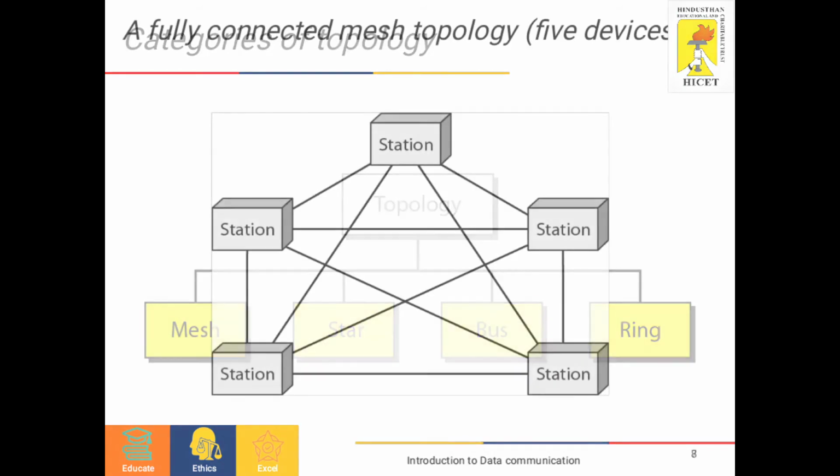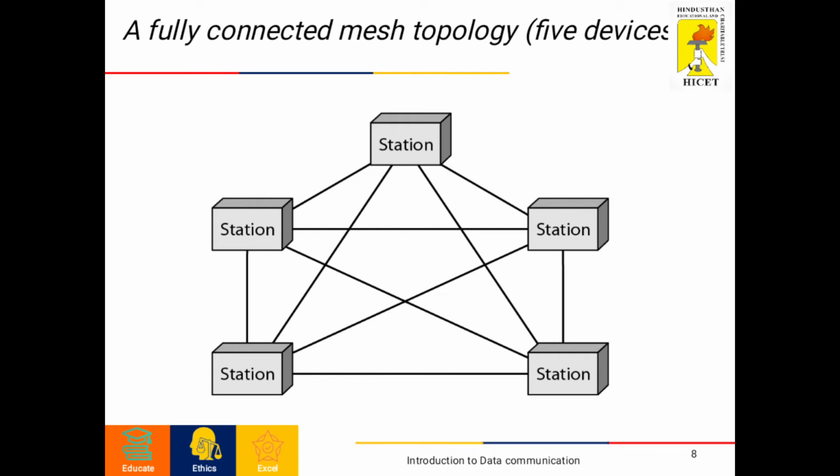The first one is mesh topology. In mesh topology, every device has a dedicated point-to-point link to every other device. The term dedicated here means the link carries the traffic only between the two devices it connects. So in mesh topology, every device is connected by a dedicated point-to-point link to every other device, and the information travels only between the two devices it connects.